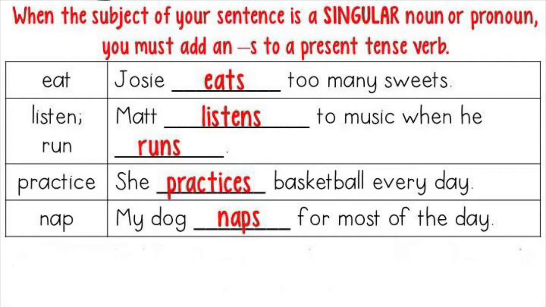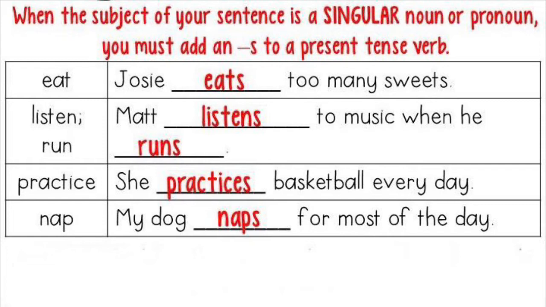Then you have to add s to a verb. As you can see here on the left side, there are the verbs eat, listen, run, practice, nap. If the subject is singular, then we have to add s to these verbs, because the subject and the verb must be in agreement with each other. So we have to add s especially with it.